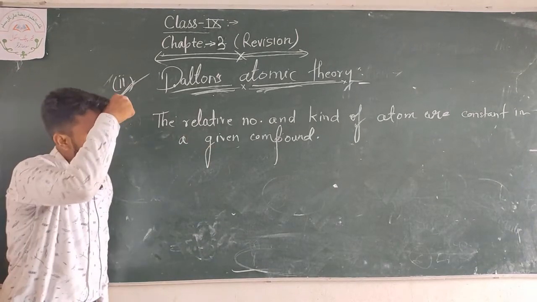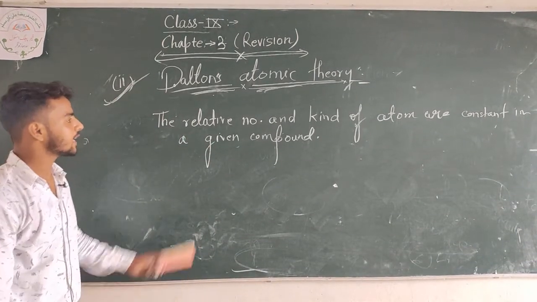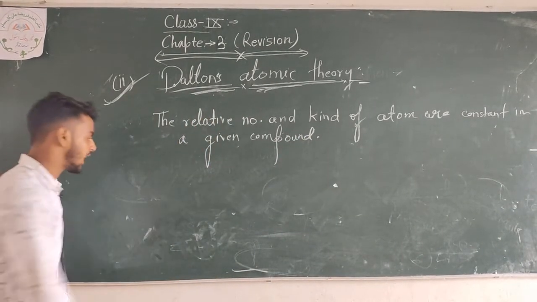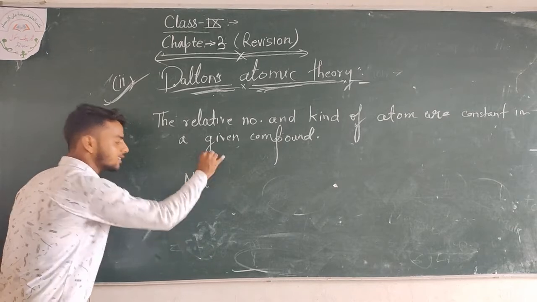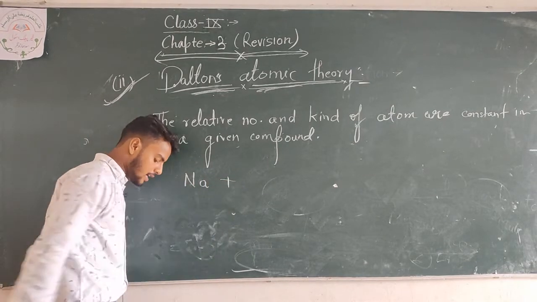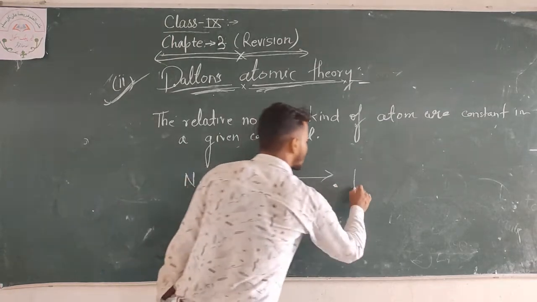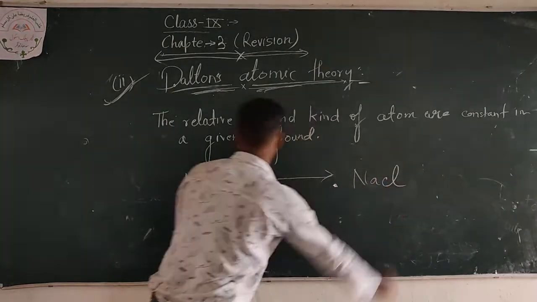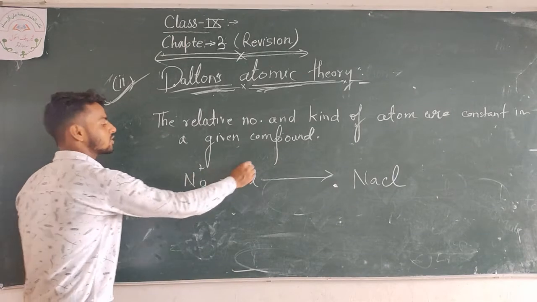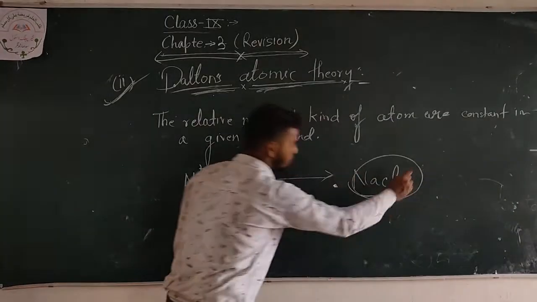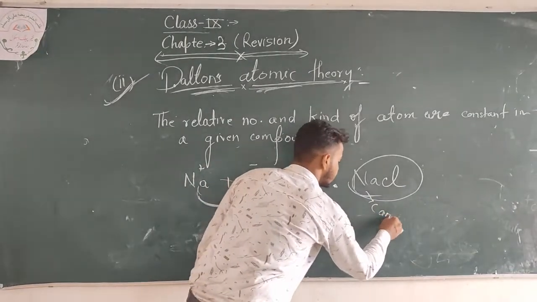Look very carefully, my dear students. The relative number and the kind of atoms are constant in a given compound. If we take the same example of sodium chloride, Na and Cl, when sodium combines with chlorine it forms sodium chloride. That means Na positive and Cl negative, when they combine with each other, the form of the product always remains constant.